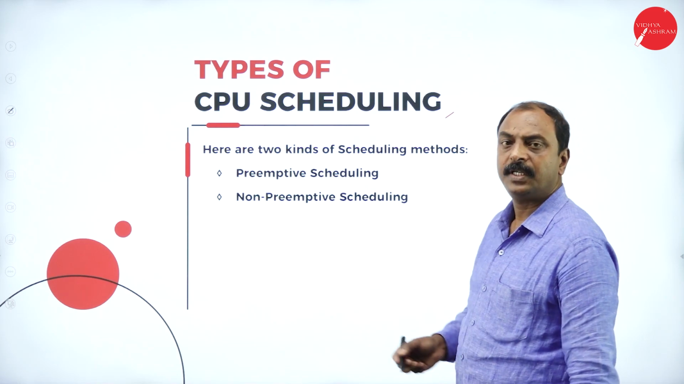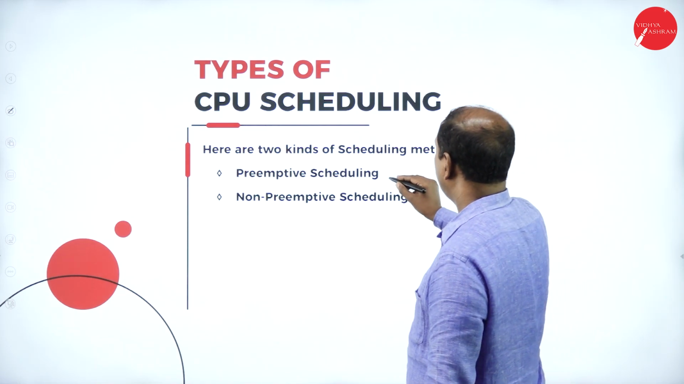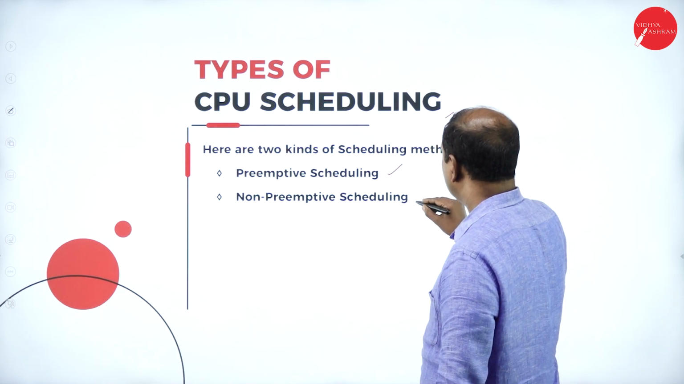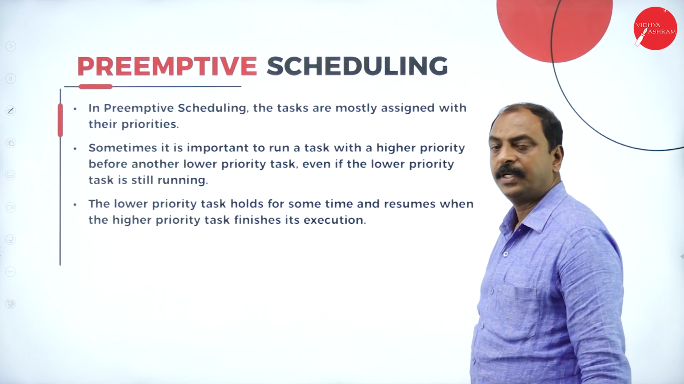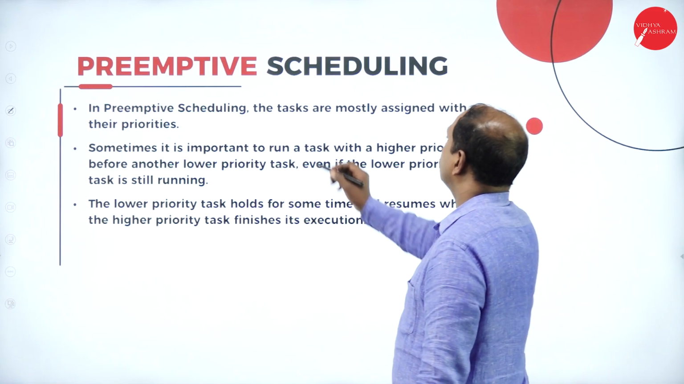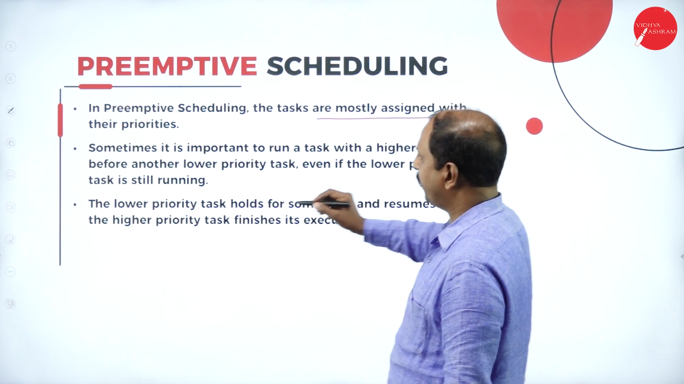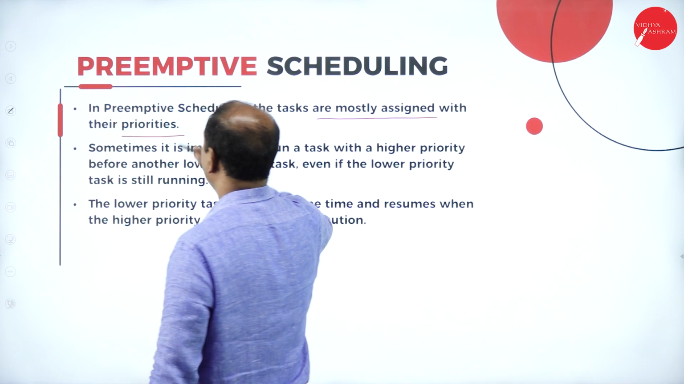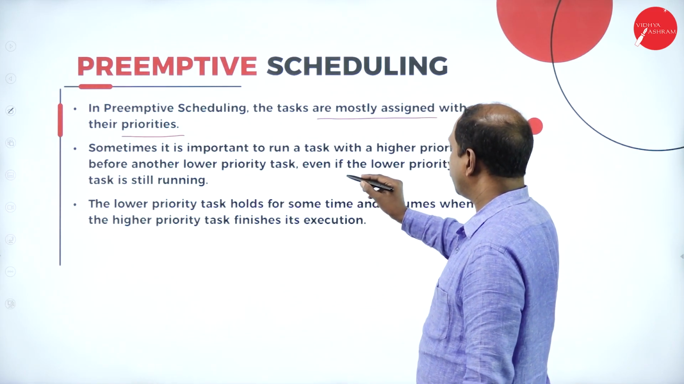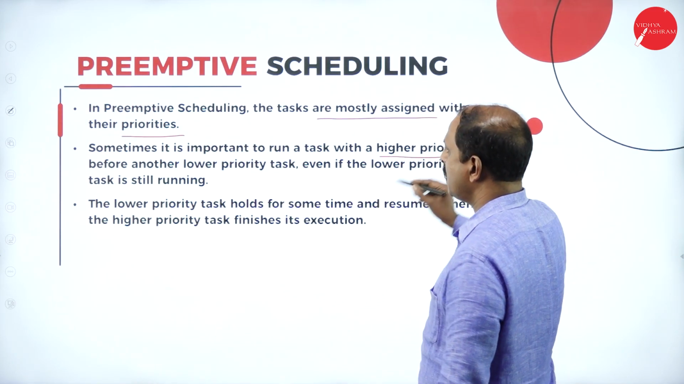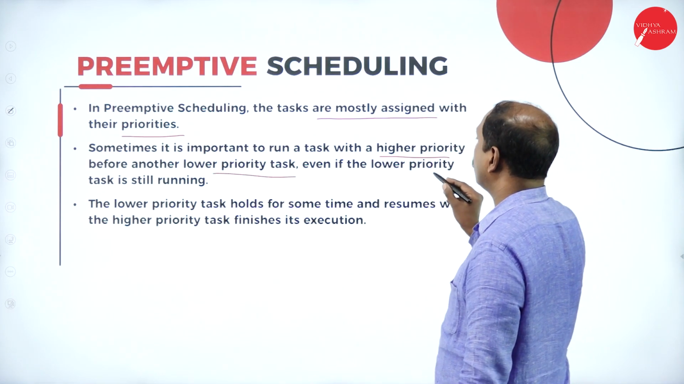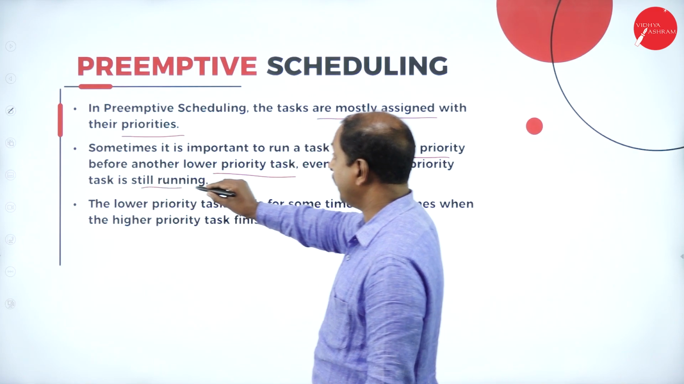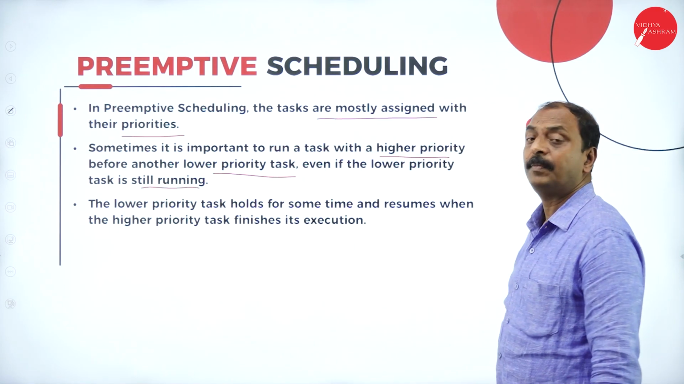As we have seen in the previous session, one is preemptive scheduling, the second one is non-preemptive scheduling. Now, what is preemptive scheduling here? The tasks are mostly assigned with their priorities, and sometimes it is important to run a task with higher priority before another lower priority task, even if the lower priority task is still running. This is the definition of preemptive scheduling.